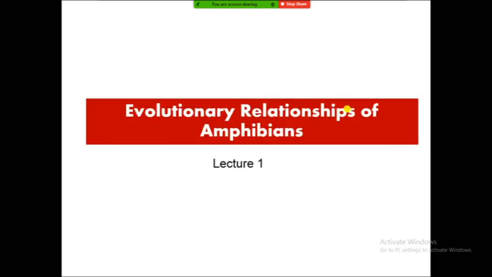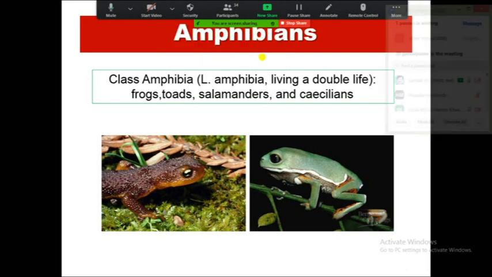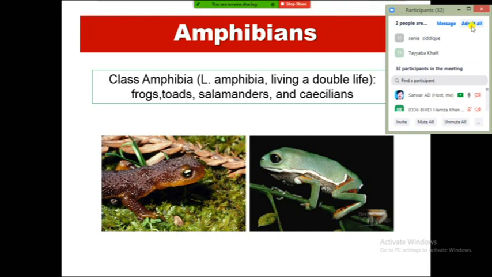Today we will mainly focus on the evolutionary relationship of amphibians. You have learned slightly about this outline in the previous lecture when we discussed the origin of tetrapods. Amphibian means dual life, meaning these are organisms which spend part of their life in water bodies and part on land. They have adaptations in their body so they can generally survive in both types of conditions, but they must have water, as water is essential for their reproduction. The most common amphibians are the frog, toad, salamanders, and caecilians.